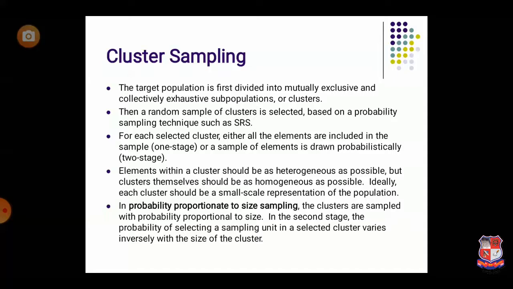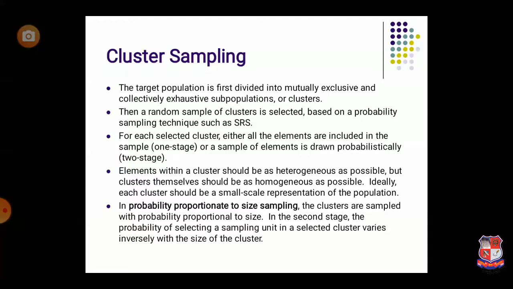Let's say the researcher wants to select 50 respondents from these societies. If following cluster sampling, the researcher will select all the respondents either from society A or from society B, because society A and society B are more or less homogeneous, more or less the same.